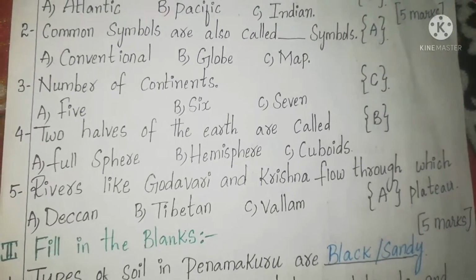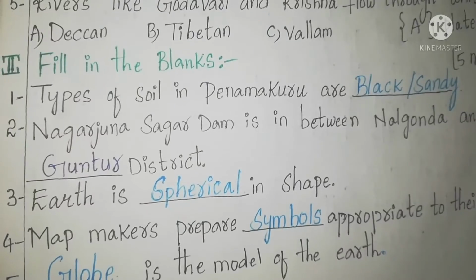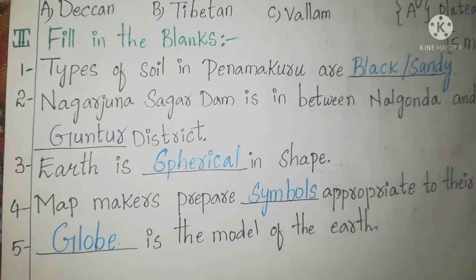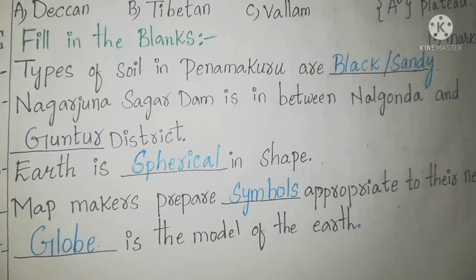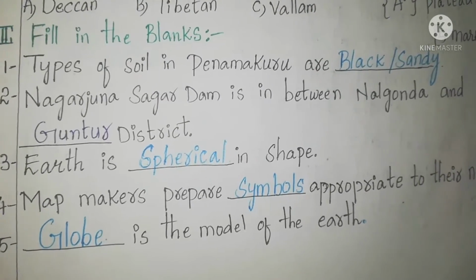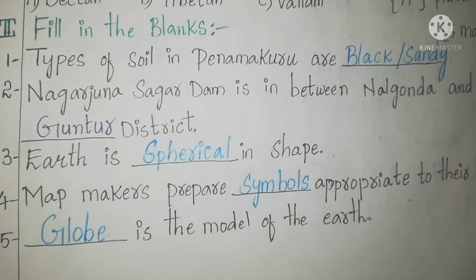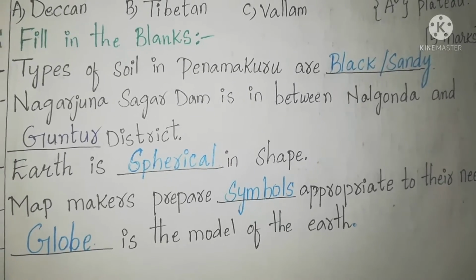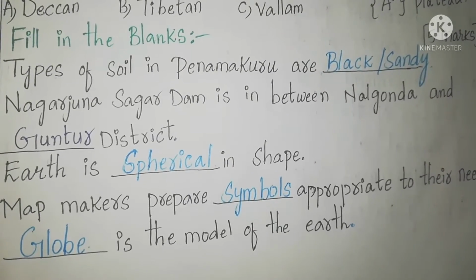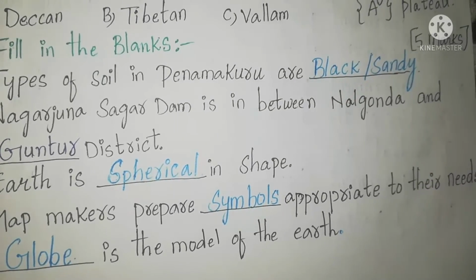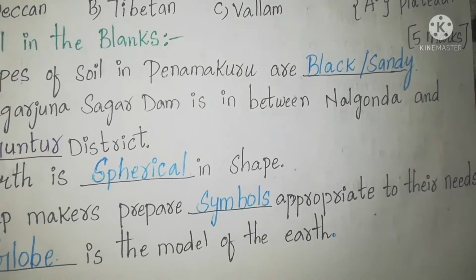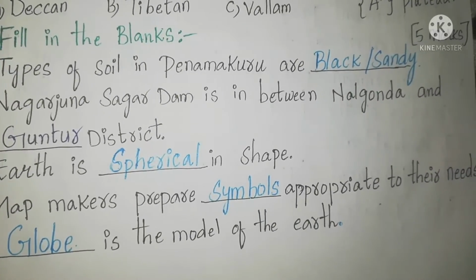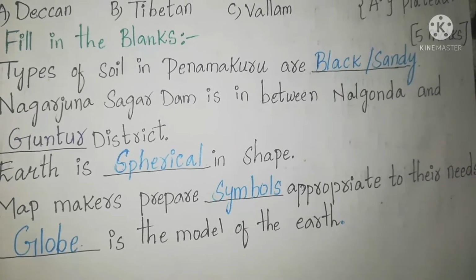And next, let us discuss our second bit. Second bit is fill in the blanks. What we have to do? Yes, we have to read the sentence carefully and then write the correct or suitable word in the blank, okay? So let's see the first one. Types of soil in Penamakuru are, yes, which type of soil is present in Penamakuru? Yes, black and sandy. So we have to write black and sandy, okay? So this bit carries 5 marks. Each correct blank carries 1 mark, okay?